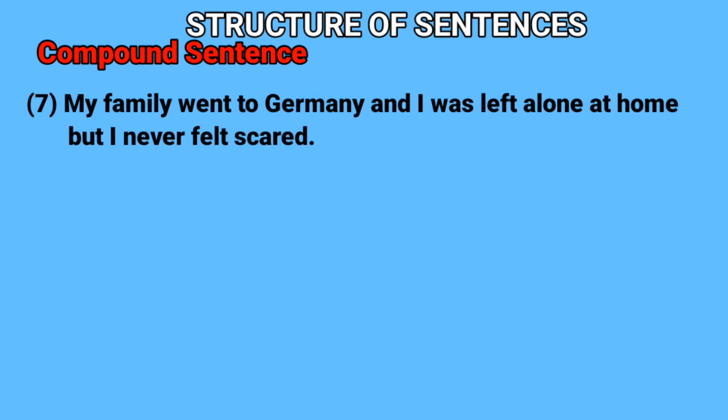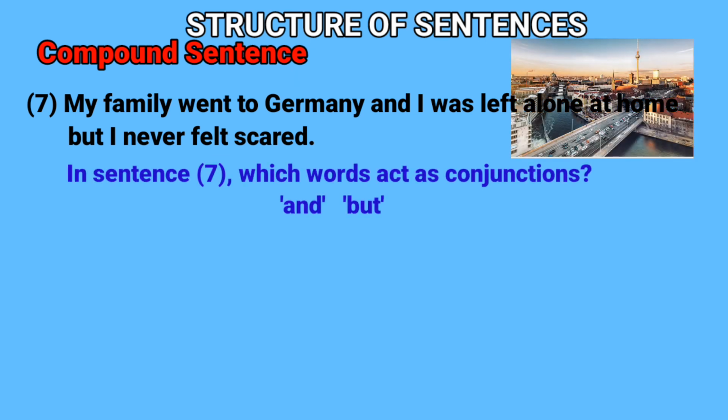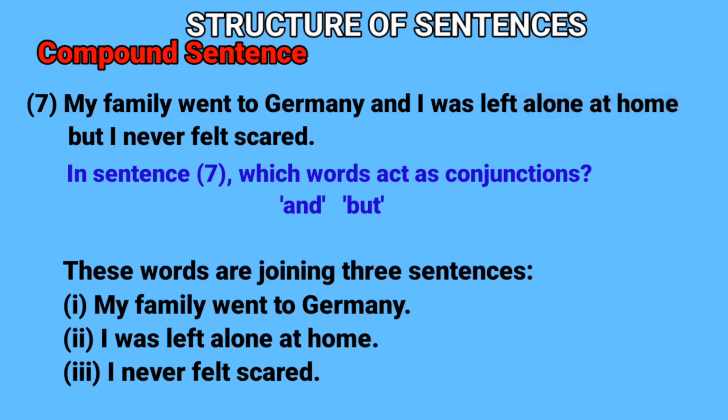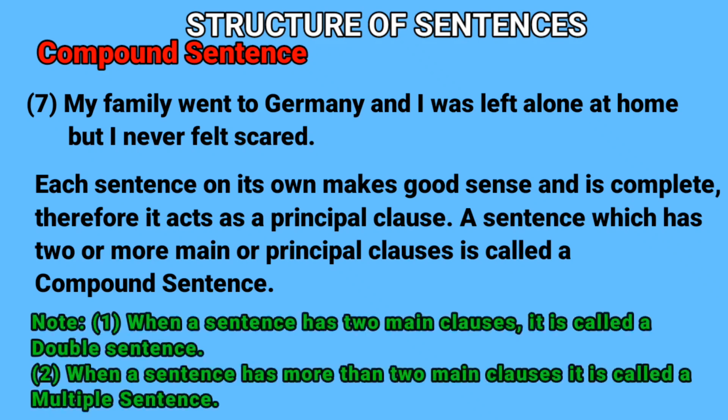Next example. My family went to Germany and I was left alone at home, but I never felt scared. In this, which are the conjunctions? And, but. These words are joining three sentences here. My family went to Germany. I was left alone at home. I never felt scared. Each sentence on its own makes good sense and is complete, therefore it acts as a main or principal clause. A sentence which has two or more main or principal clauses is called a compound sentence.